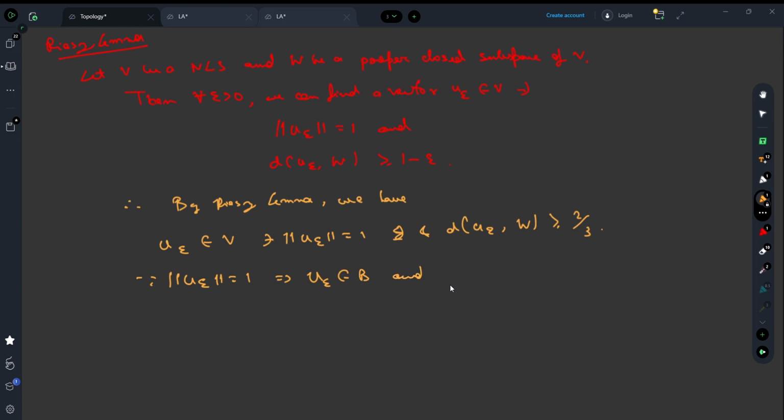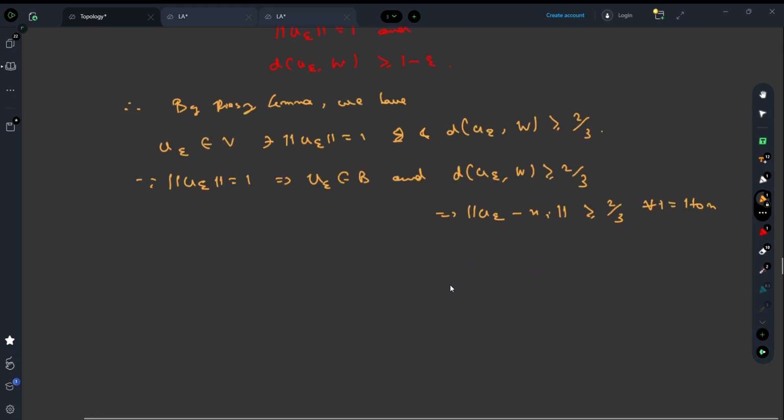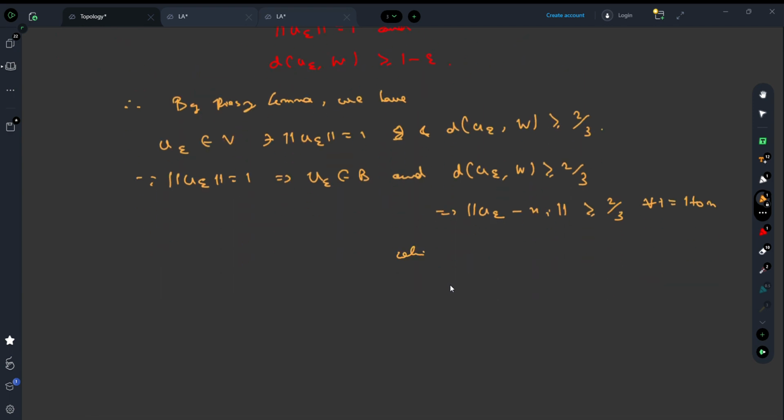And the distance of u epsilon from W is greater than or equal to 2 by 3. So this typically means the norm of u epsilon minus xi is greater than or equal to 2 by 3. This happens for all i equal to 1 to n because W is spanned by these vectors xi. Which is a contradiction. It's a contradiction because the distance of u epsilon and xi can never be greater than or equal to 2 by 3, as the set B is itself a union of the open balls with center at xi and radius 1 by 2.